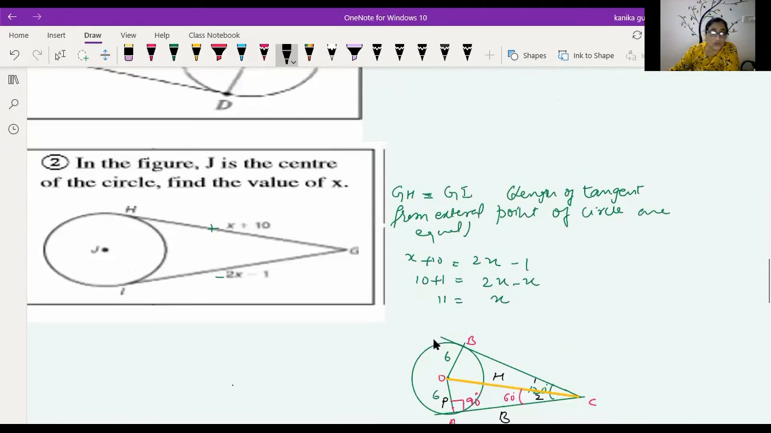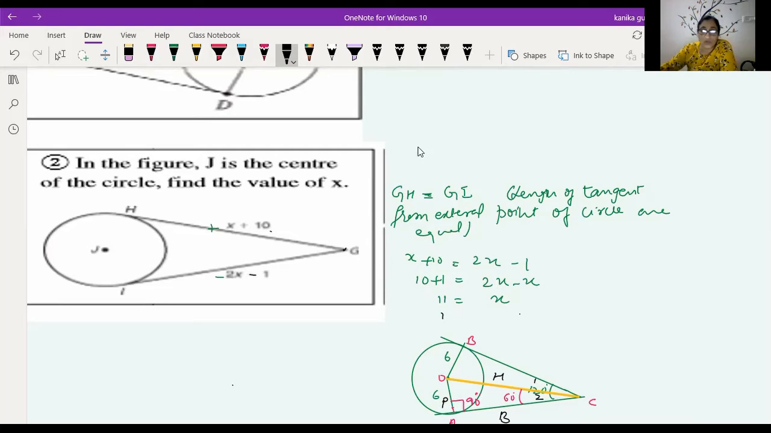Now question number 2: in this given figure, J is the center of the circle. Find the value of X. Now here G is a point outside the circle. You know that the lengths of the tangents from an external point to the circle are equal. So GH is equal to GI. So GH is equal to X plus 10, and GI is equal to 2X minus 1. Now taking 2X to the right-hand side, it becomes 2X minus X, and minus 1 to the left-hand side, and 10 plus 1 becomes 11. So the value of X is equal to 11.